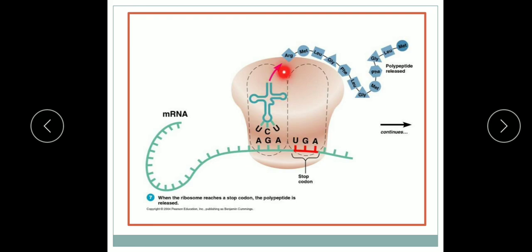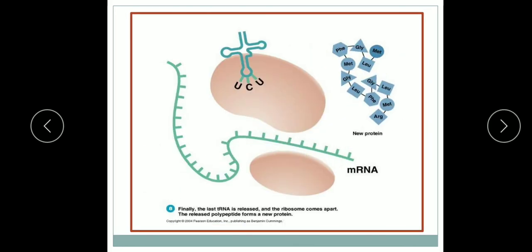The last amino acid is also released, and due to hydrolysis of the bond, the polypeptide chain is released. After the release, the two ribosomal units also dissociate, meaning they separate, and the mRNA is also left. You can see this is the mRNA, this is the dissociation of the ribosomal units, and this is the newly formed polypeptide chain.